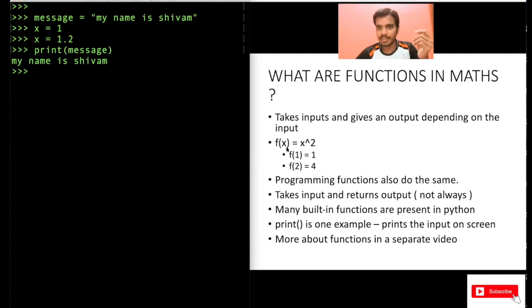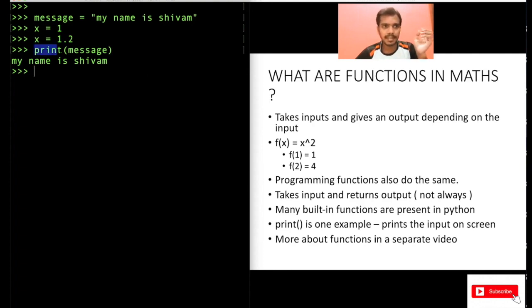So this is a function in maths. What this function will do is, you can provide different inputs for x. You can provide the value of x as 1, 2, 3, 4, anything. And depending on this input, it will give an output that will be the square of that number. For example, if you provide the input as 1, your output will be 1. If you provide the input as 2, your output will be 4. So your output depends on the input. Similarly, in programming also, functions are quite the same. In programming, functions also take some input and provide you with some output.